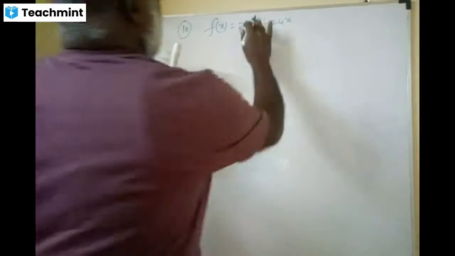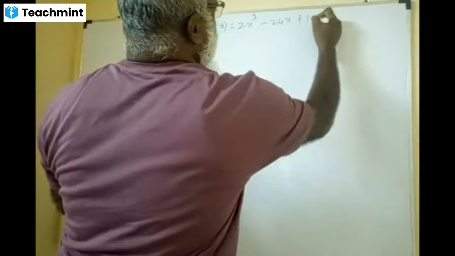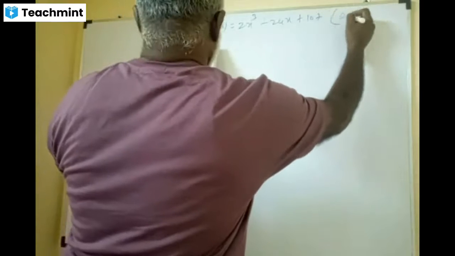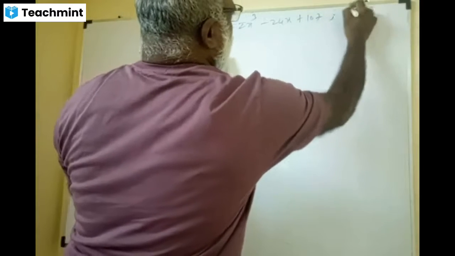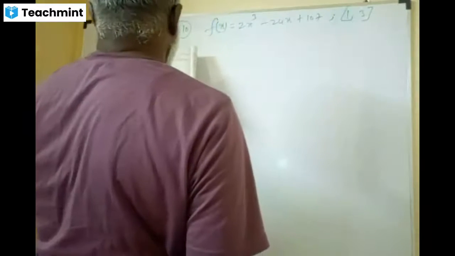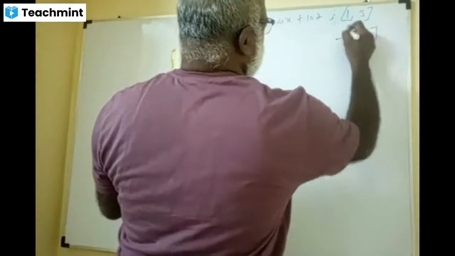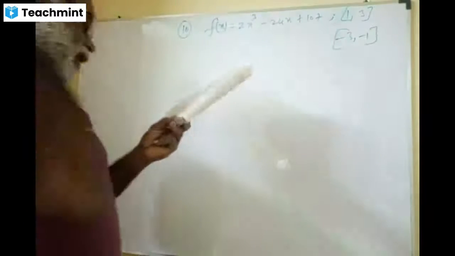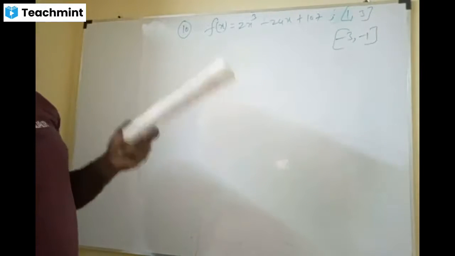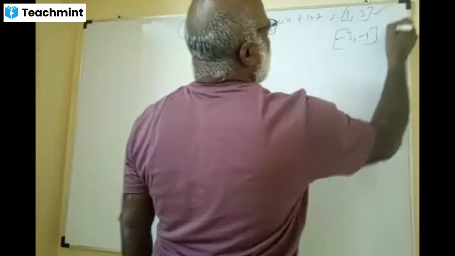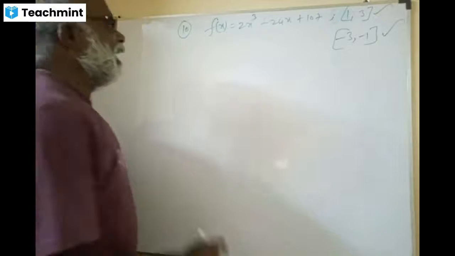2x cube minus 24x plus 107. The intervals are 1 to 3 inclusive, and minus 3 to minus 1. At what point will it attain the maximum value in each interval? You have to find the maximum values of the function in both intervals.